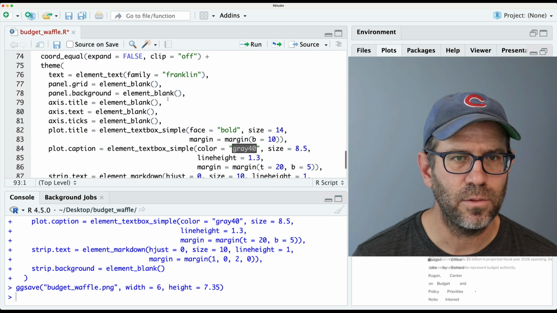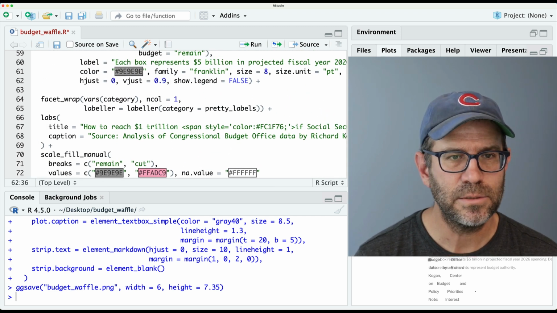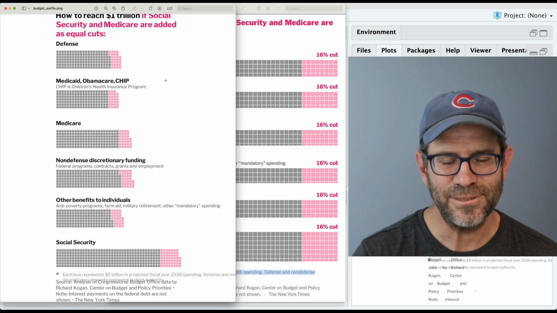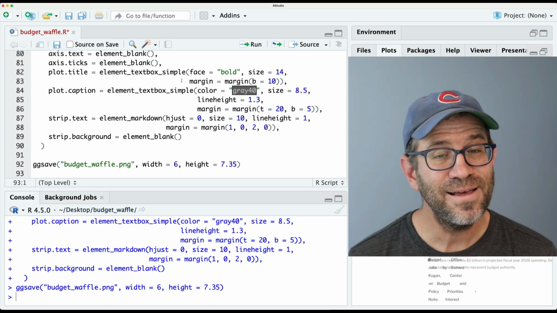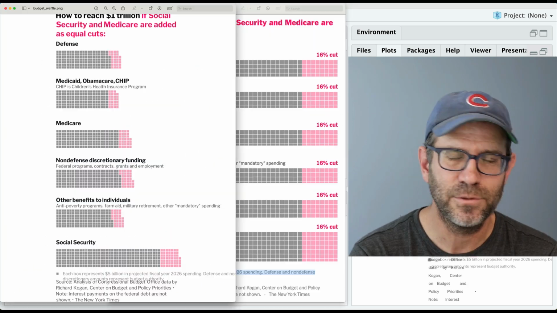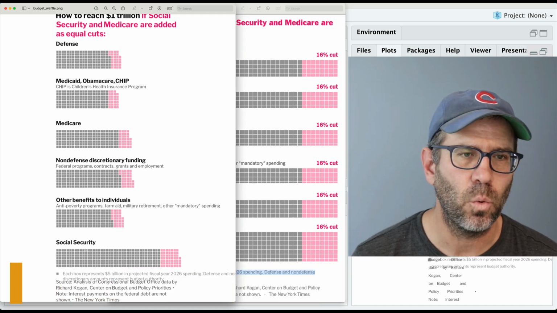Pretty good. Maybe it could come down a little bit. Let's take it to 0.9. And then let's do line height equals 1. And changing that line height brought it down. Let's take it back and let's do vjust equals 0.8. So now the problem is that because our coordinates are equal, everything is kind of behaving a bit weird.